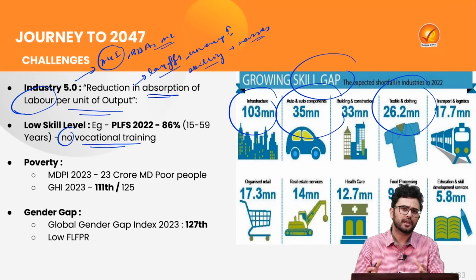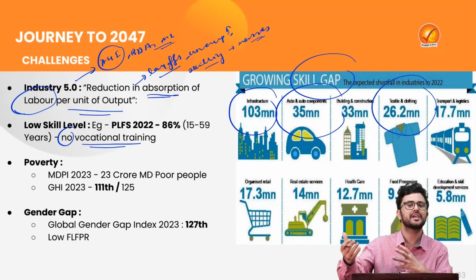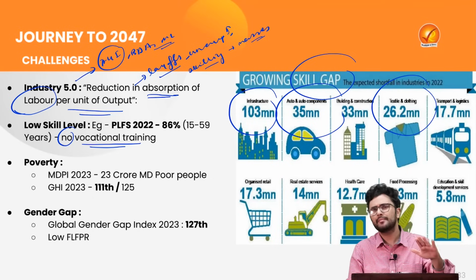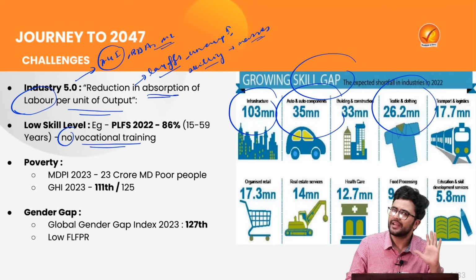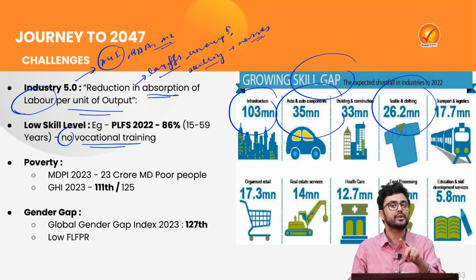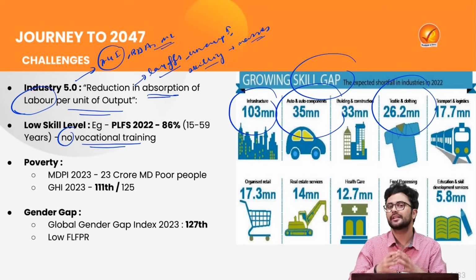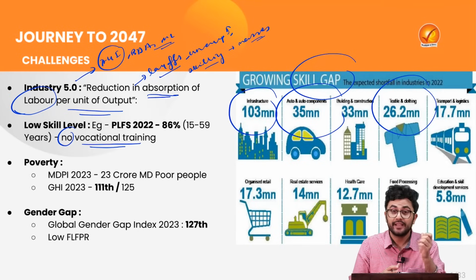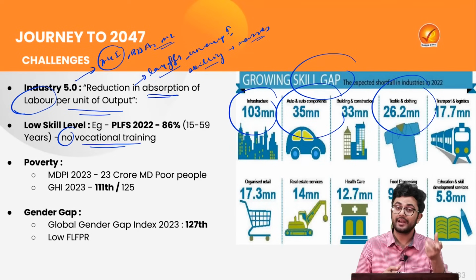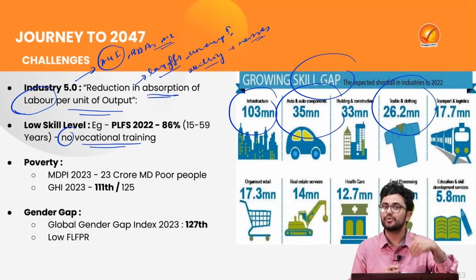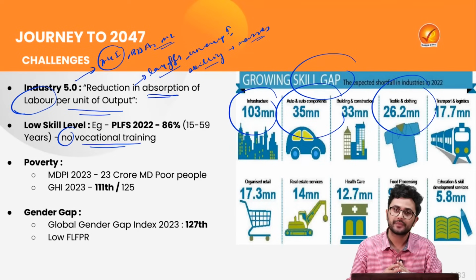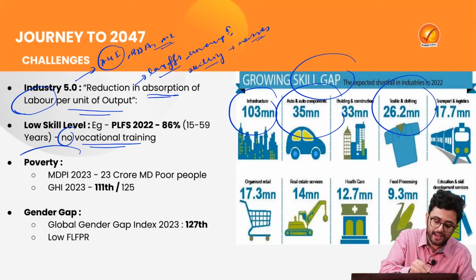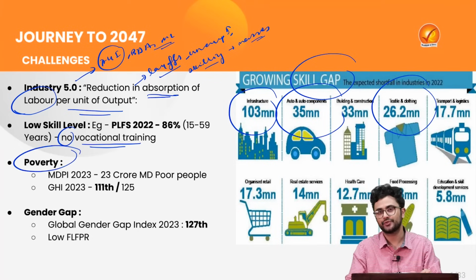Now, when we are talking about becoming a developed nation, should we limit our discussion only to the economic indicators? Or should we also integrate several socio-economic indicators as well? The indicators which we need to work upon and remove if we want to achieve the status of a developed nation. The first of these is the extreme poverty which exists in our country.